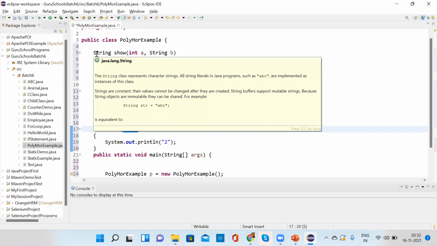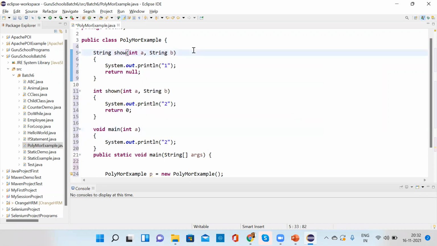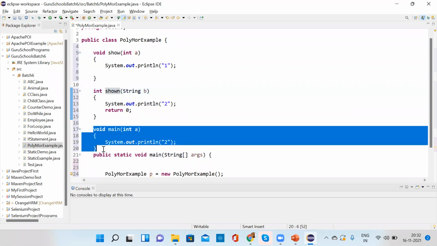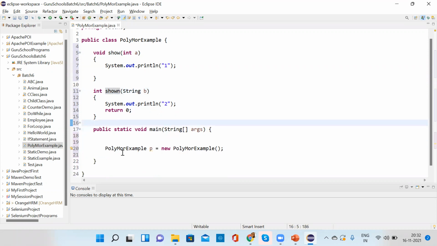Practically we will check. Suppose I have written here, simple thing, I will make it void. And here I make it integer. Here I make it string. Show method. Okay, fine. Main method I will remove.